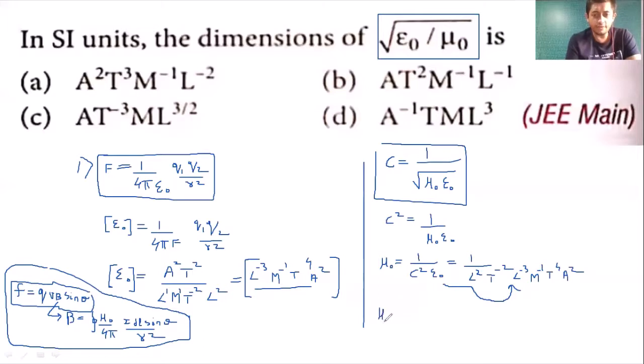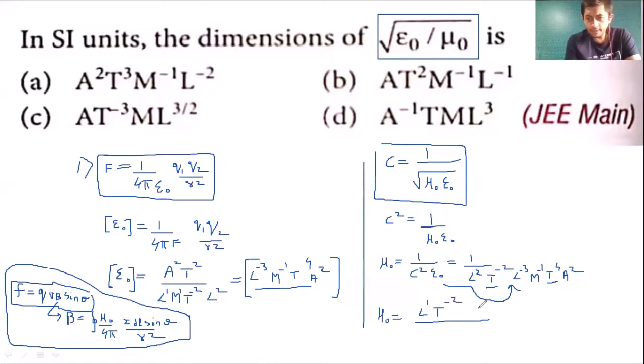We will get mu naught is equals to, we should get l raised to minus 3 and l raised to 2, that is l raised to minus 1, l raised to minus 1 goes up, that is l raised to plus 1. फिर आएगा t raised to 4, t raised to minus 2, that is t raised to plus 2. So t raised to plus 2 goes up, it becomes t raised to minus 2.